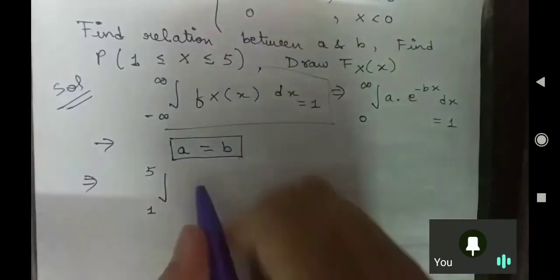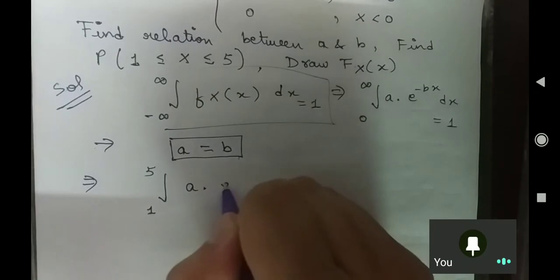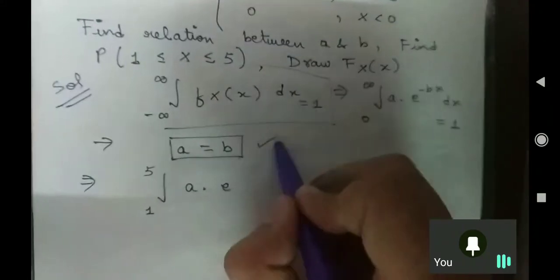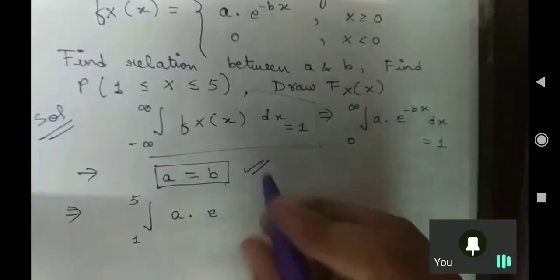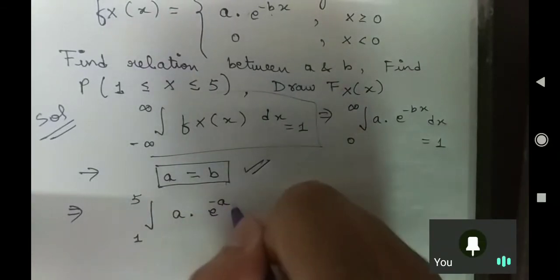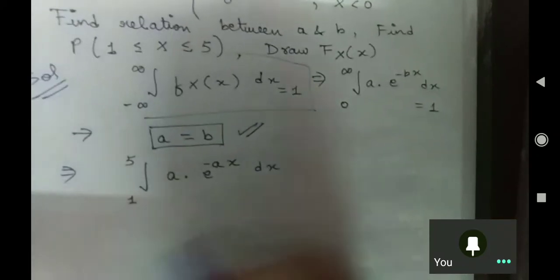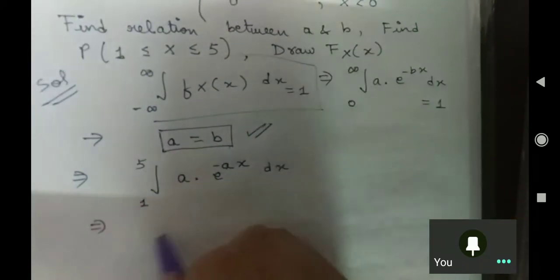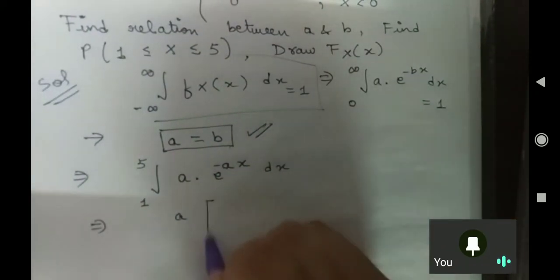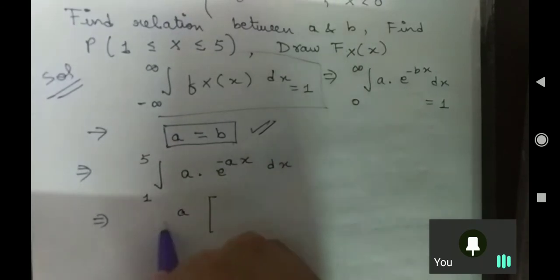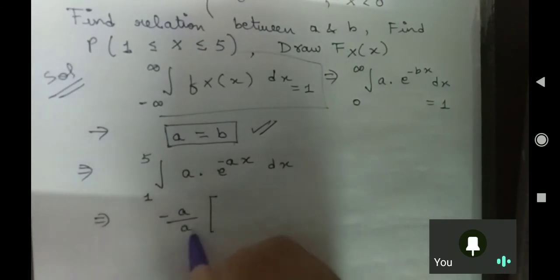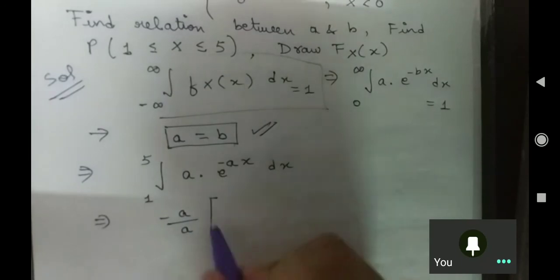Fx of x is what? A into e to the power. Now you have found the relation that a equal to b, so instead of b, I can write a. So minus a x dx. So we can solve it. Take a as common. If you integrate it, minus, and these are your limits.